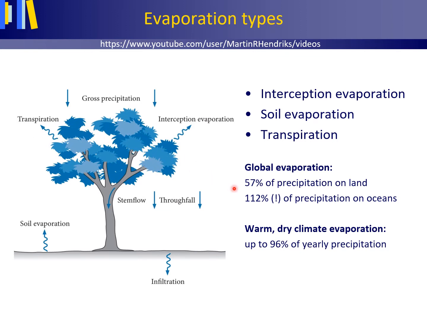On a global scale, about 57% of all precipitation on land evaporates. 112% of the precipitation that falls on the oceans evaporates. This percentage is larger than 100 because rivers deliver additional water to the oceans. Also, in warm, dry climates, up to 96% of the yearly precipitation may evaporate. Evaporation thus constitutes an important part of the hydrological cycle.